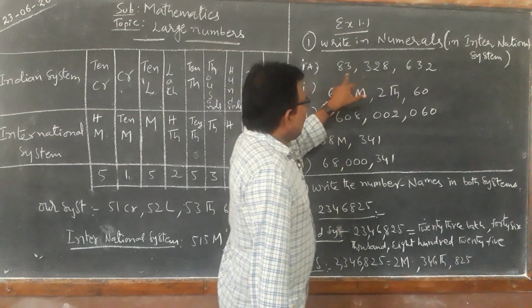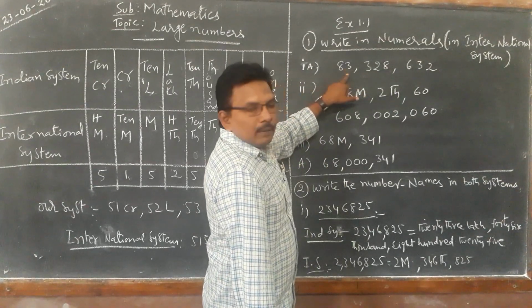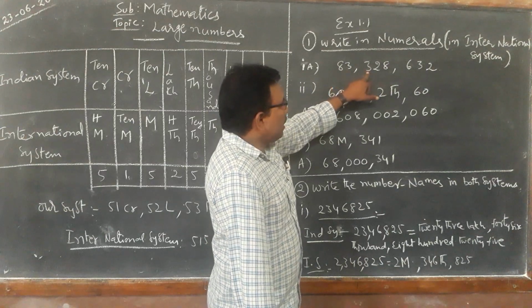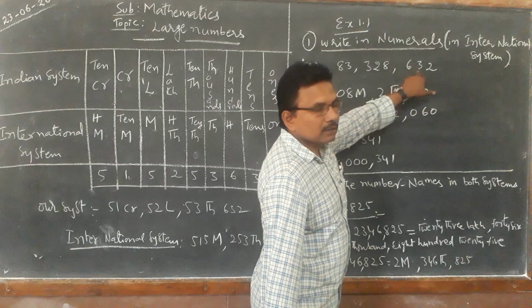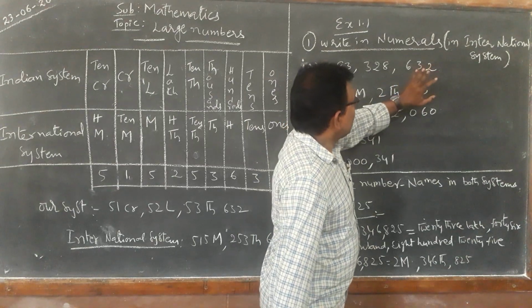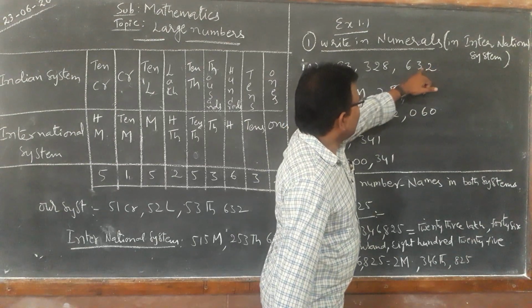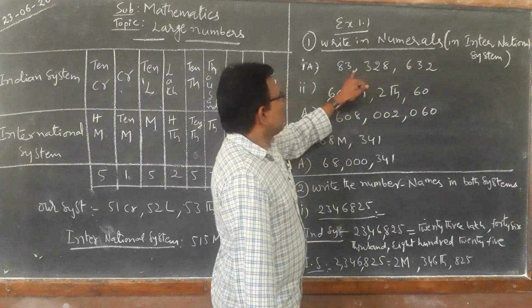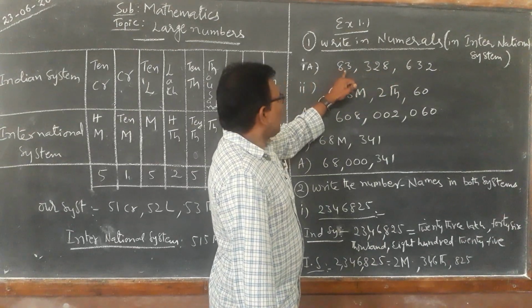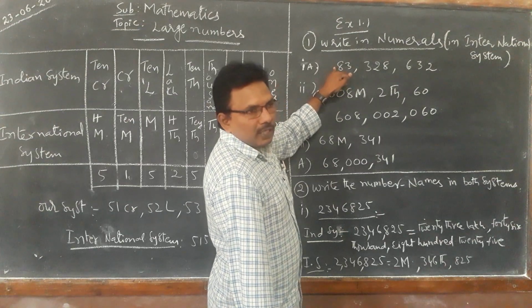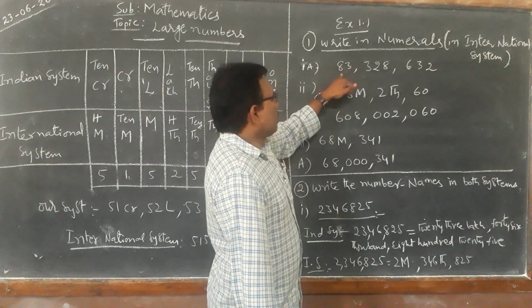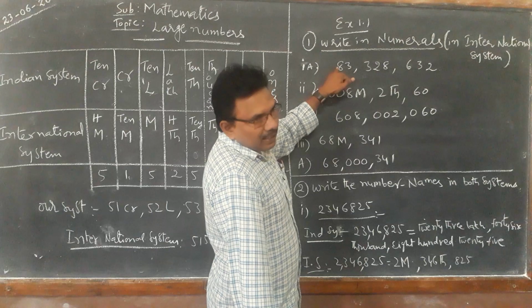328,632. What is the value? 83 million 328,632. In that number, see, 3 digits here, and here also 3 digits. But here it ended, so there is no need to write 0, no need to start with a 0. The last period is where it ends, and there we stop.